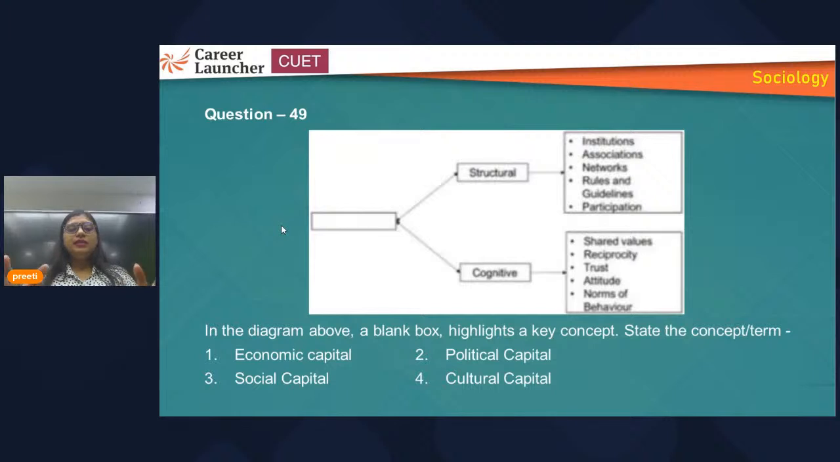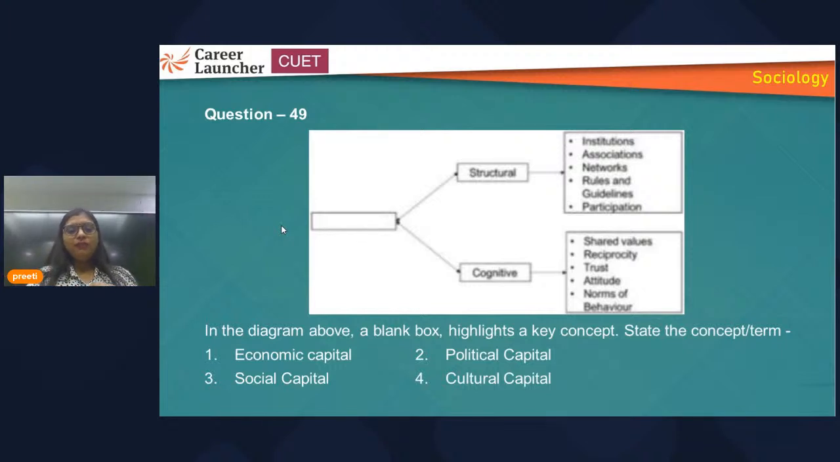Here, this question is being framed in the chart form. If you see the chart, there is something which has 2 parts, structural and cognitive. Structural has institutions, associations, networks, rules and guidelines, participation. Cognitive is what? Shared values, reciprocity, trust, attitude, norms of behavior.